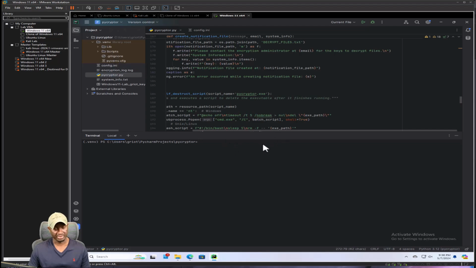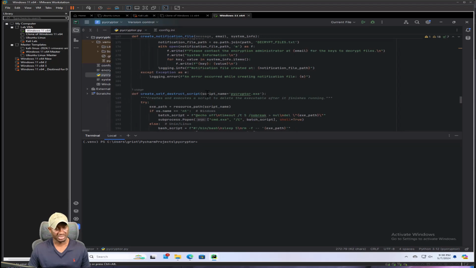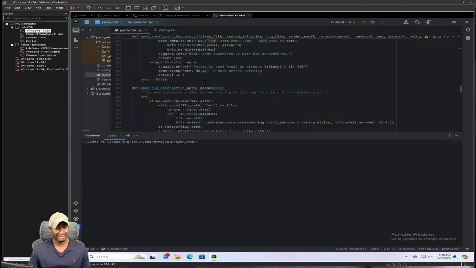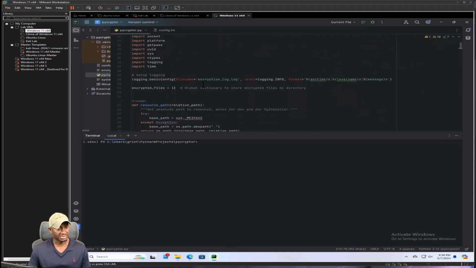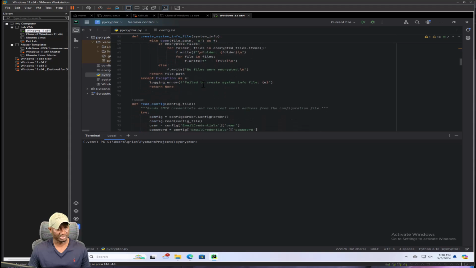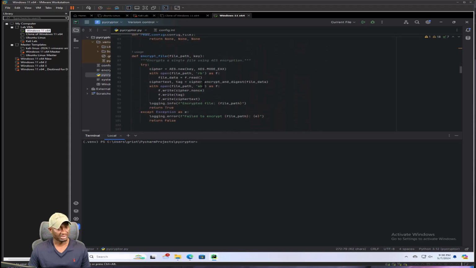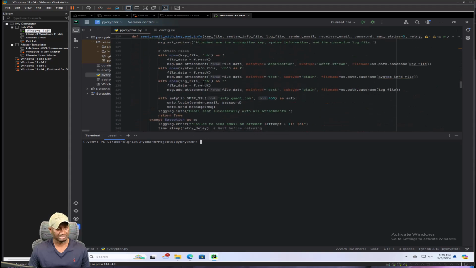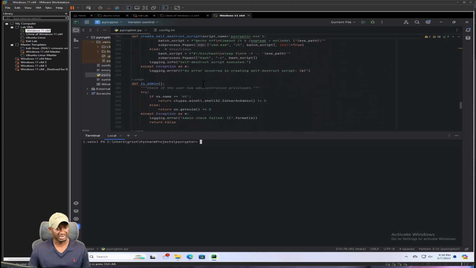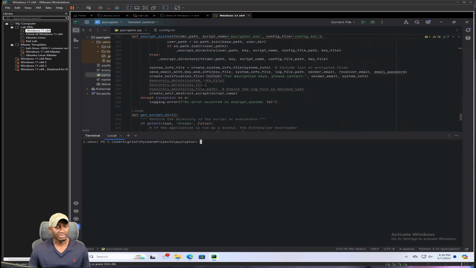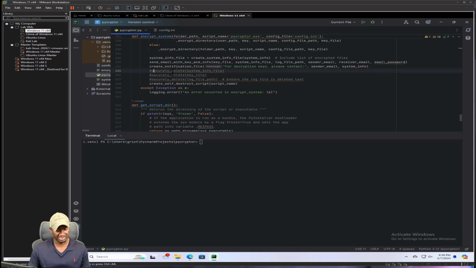I have the command written out, I'll paste it here, but I'll explain it when I do this. Before I do that, there were a couple of elements in our script that I had commented out because we simply wanted to test this out. So I'm going to go back and uncomment some of those things. I believe it was the places where I was deleting the files that we had created, like the key file and so forth. I want to delete them this time because I don't want them to stay on the system.